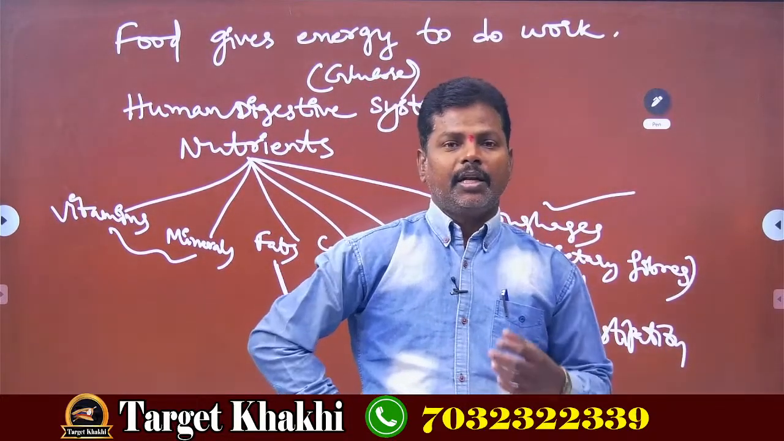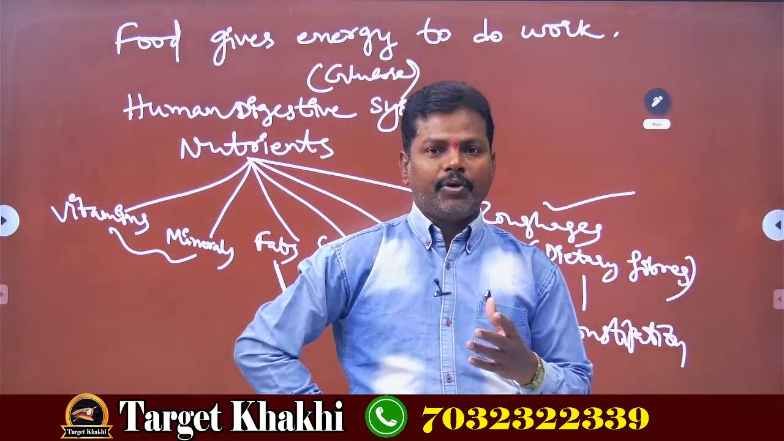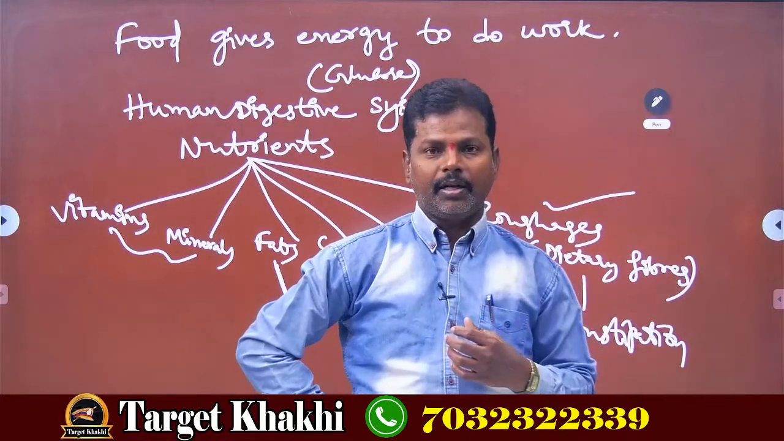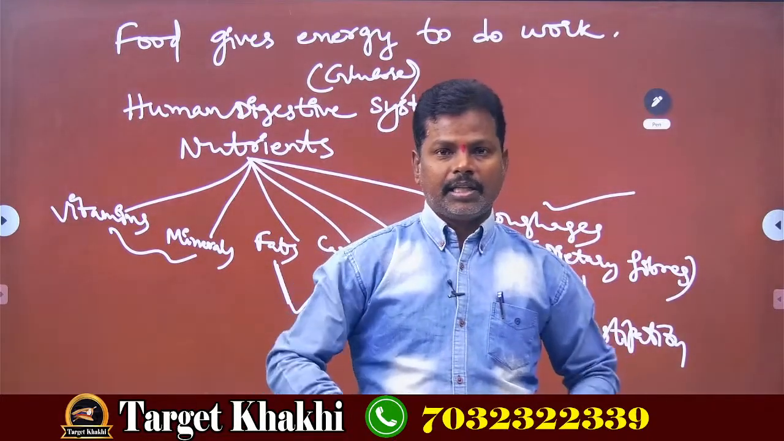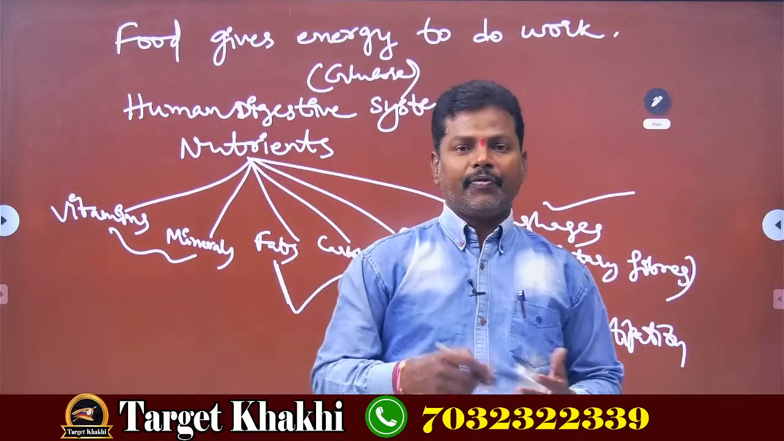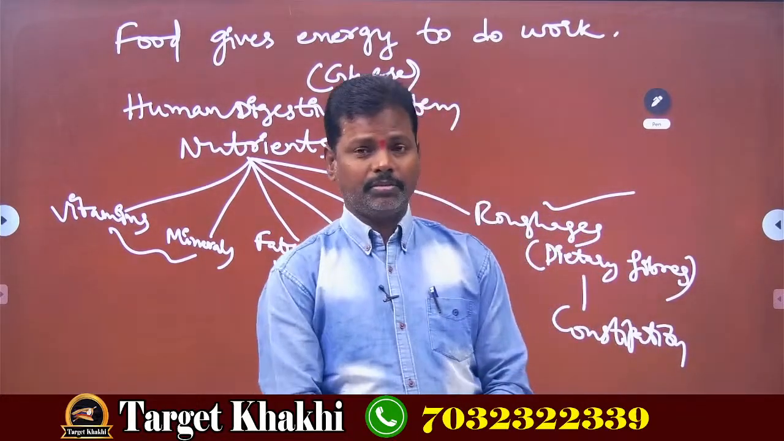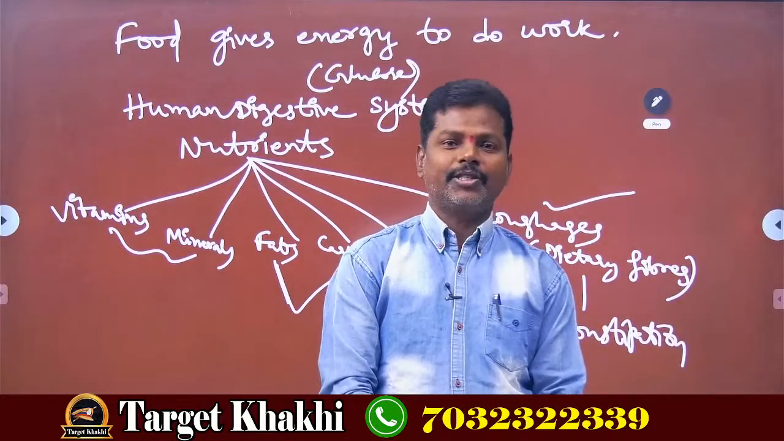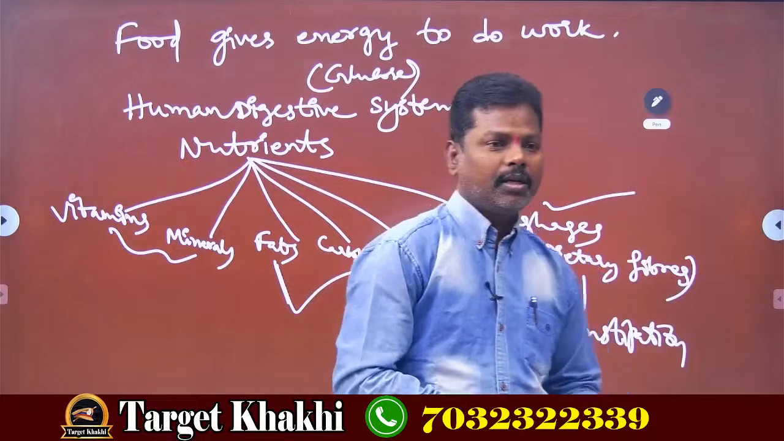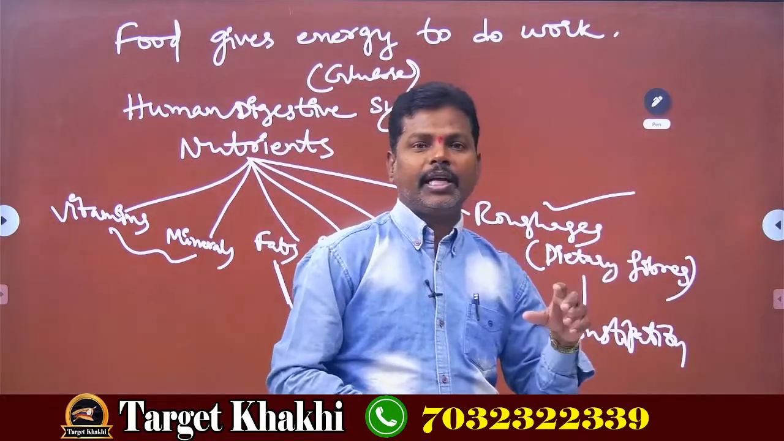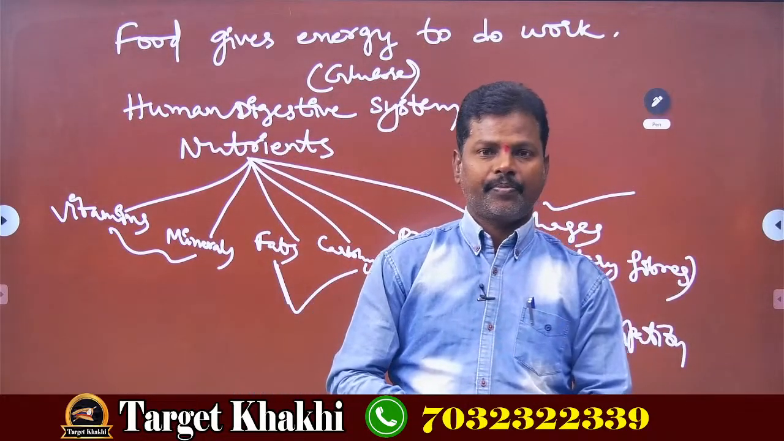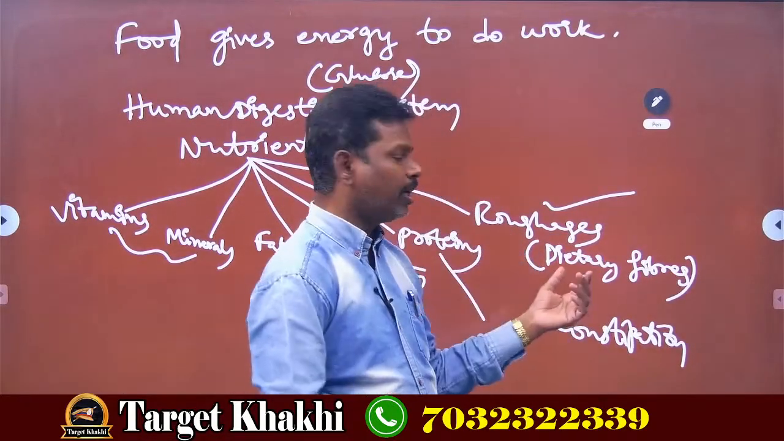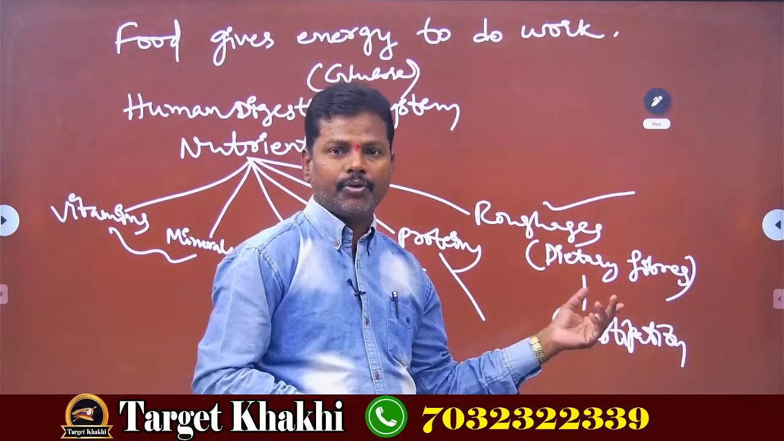Constipation is when the food in our body is not digested in time, and then we feel more stomach pain in the intestinal region, in the abdominal region. We feel so much pain in the abdominal region. That is called constipation. To remove this constipation, we have to take food items which contain roughages. Roughages are present in dry fruits, leafy vegetables, raw vegetables, and fruits also.